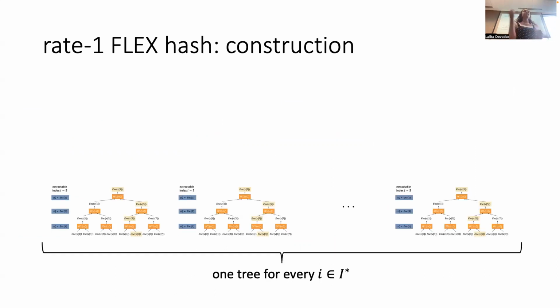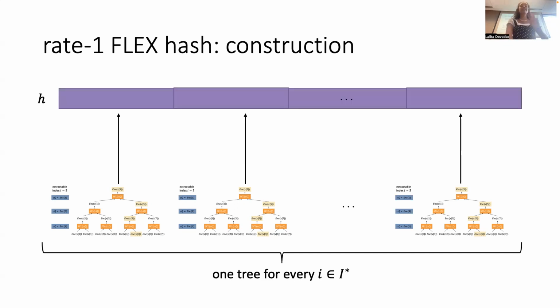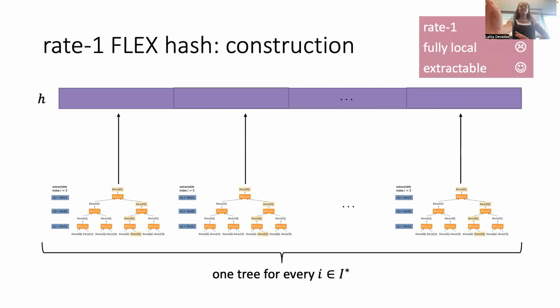Everything I showed is only actually helping us for one index. Oh wait, sorry. What we have so far is not rate-1, right? Because we're encrypting all these ciphertexts. What we have at the end is an encryption of m bits, but it's going to be length m times however long each encryption is. There's a question in chat.